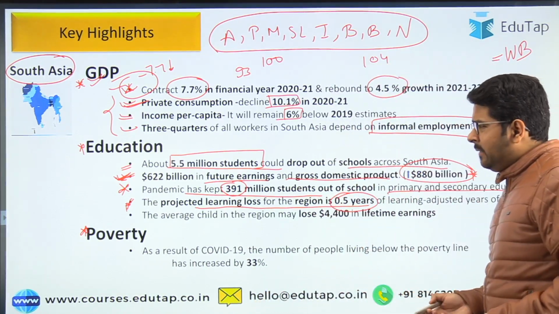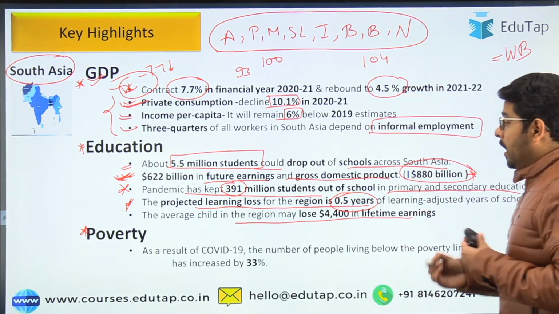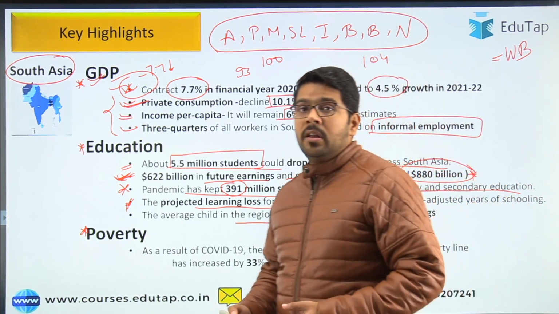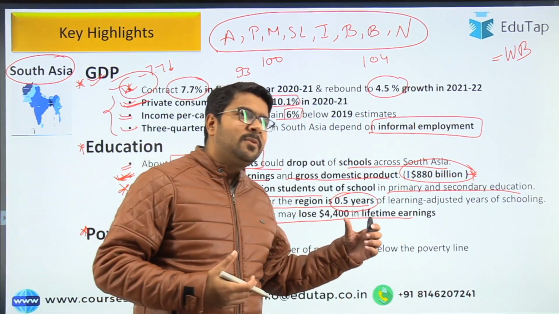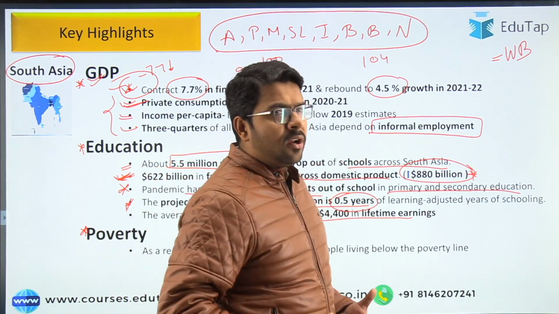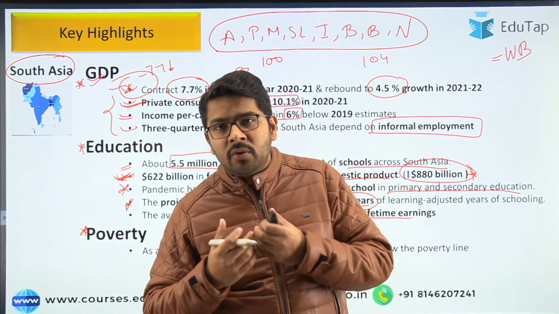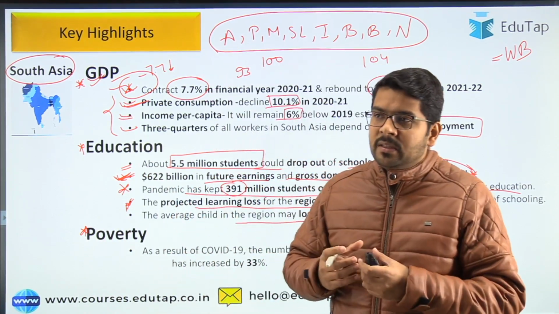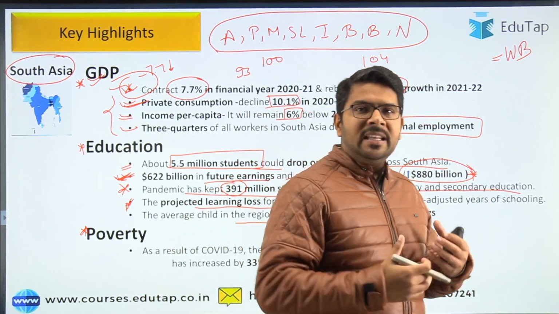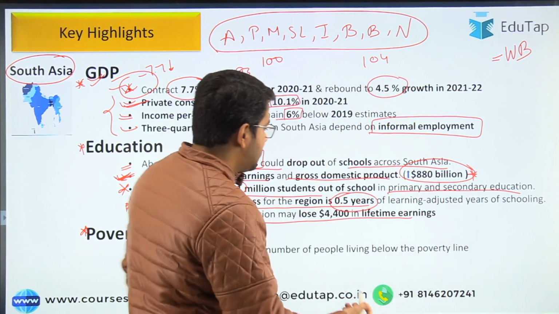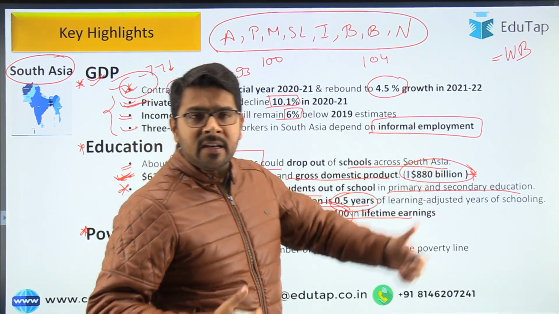And guys, there was a point that the average child in the region may lose around $4,400 in lifetime earnings. So we can say that due to this lockdown and the less education imparted during it, there will be an impact on the economic life of the student, and they are projecting that the student will lose this much money in their earnings.